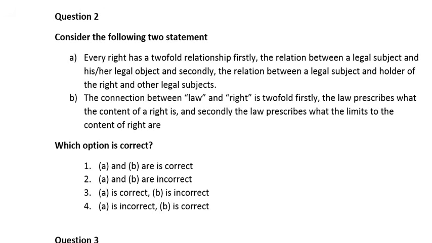Which option is correct? Number 1, A and B are correct. Number 2, A and B are incorrect. Number 3, A is correct, B is incorrect. Number 4, A is incorrect, B is correct. So guys, here the correct answer is number 1, which says A and B are correct.